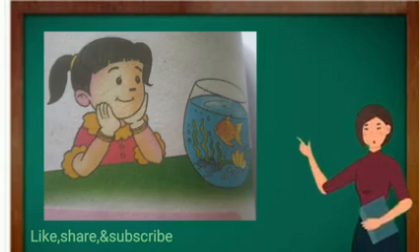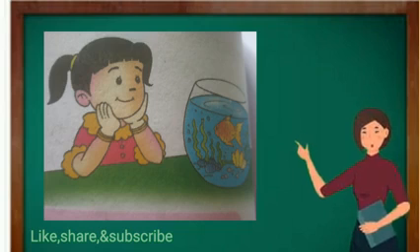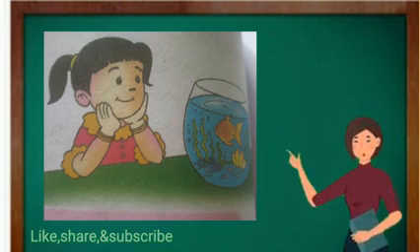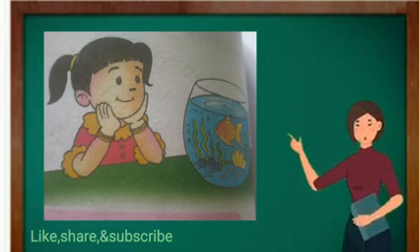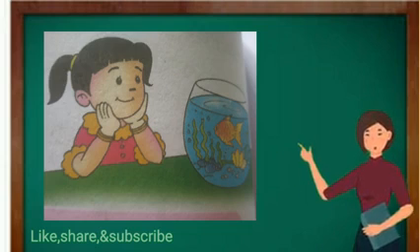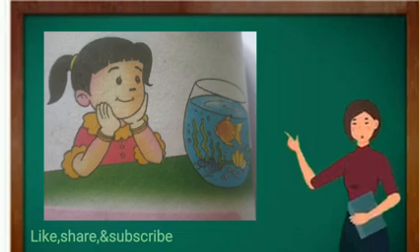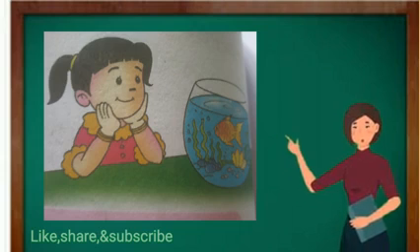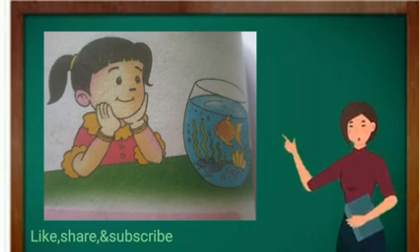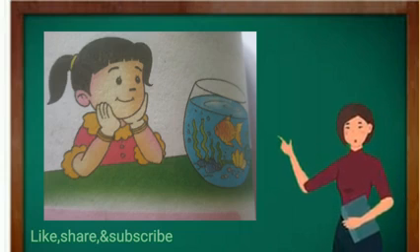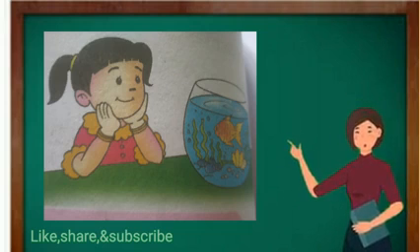Look at this picture, children. You observe, eyes help to see the aquarium fish, the girl child. We take care of the eyes. Read in an appropriate light only. Too dim or too bright light is harmful to our eyes. While reading, keep a distance of 30 centimeters between the eyes and the book. Watch television from a minimum distance of 6 feet. Do not look at the sun or at bright lights directly, children. It may damage the sight.